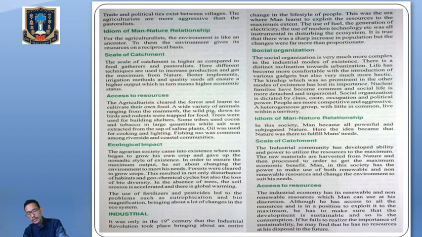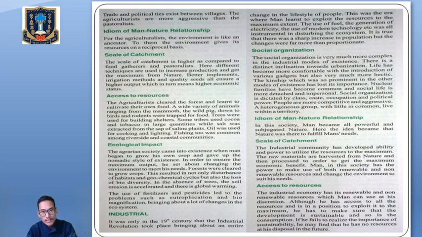Now let's talk about the ideology or idiom of man-nature relationship. They say that the environment is like an ancestor. For the agriculturists, the environment is like an ancestor. The environment gives its resources on a reciprocal basis. So you should think that the environment is their ancestor, and to them the environment gives resources in a reciprocal manner. Now let's talk about the scale of catchment.